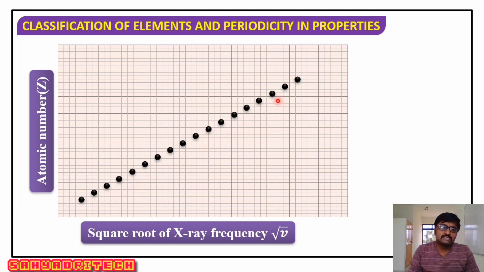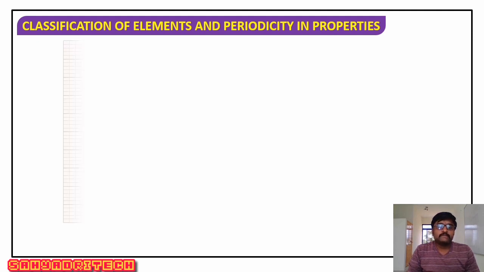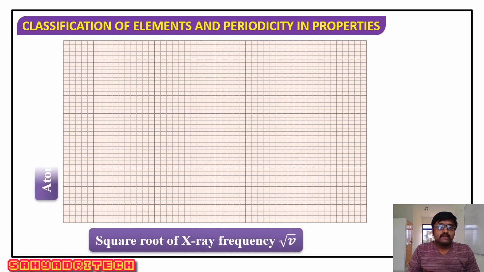regularly. So he said yes, there is a relation between the properties of the element and the atomic number, or I can say this periodicity, regularity is observed with respect to atomic number. Whatever the previous laws or principles stated, all laws are associated with atomic weight but not atomic number. He also verified the graph with respect to atomic weight. Earlier, for his study, he considered atomic number versus square root of X-ray frequency.